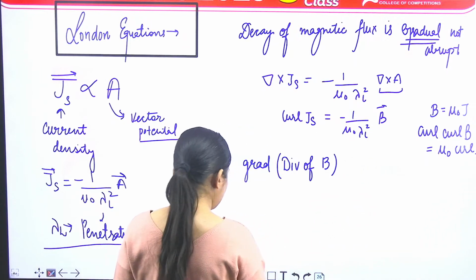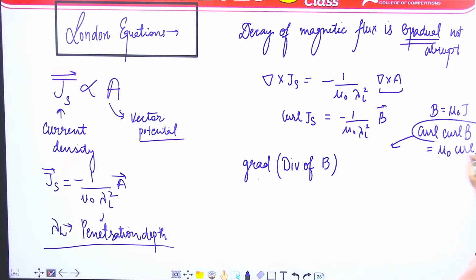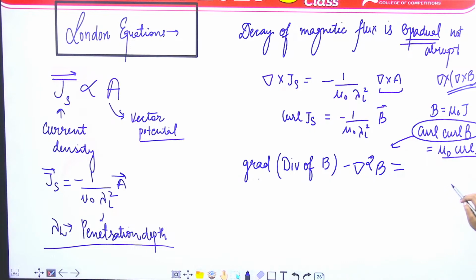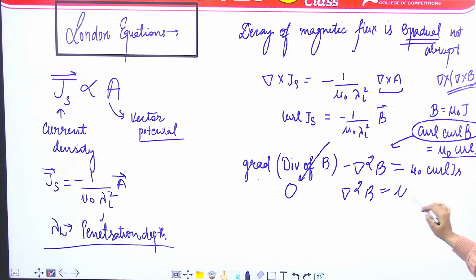कैसे खोलते हैं हम इसको, कर्ल ऑफ कर्ल B को हम कैसे खोलते हैं? ये आपको पता है, first is del dot B, gradient of divergence of B and minus del square B. Minus del square B is equal to mu naught curl J. यहां तक समझ आया? अब आपको पता है divergence of B is always 0. So that means curl of B is equal to mu naught curl of J. Right? ठीक है यहां तक? हाँ, माइनस भी है यहां पर, बिल्कुल सही.